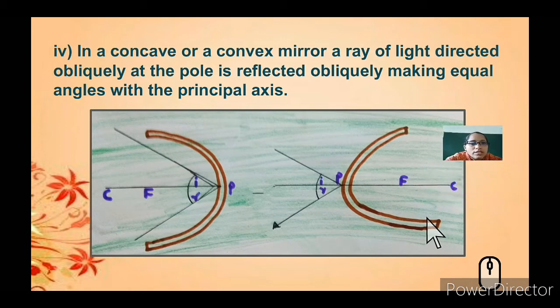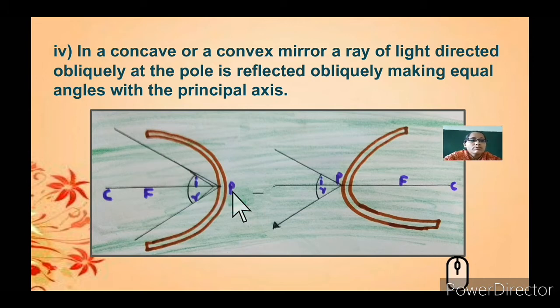So in the next case we will see that, we had already spoken about angle of incidence and angle of reflection being the same. So in a concave mirror or a convex mirror, a ray of light directed through the pole. So this is the third case. That is, in the first case we had passed it through the focus. Next we had passed the ray of light through the center of curvature. Then we are reflecting it through the pole.